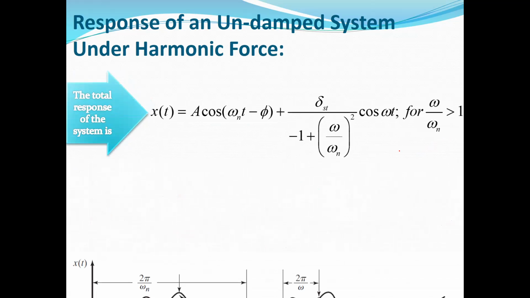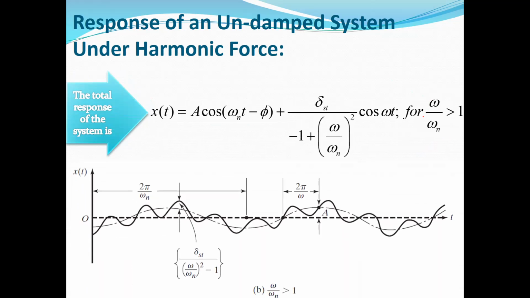And for the case when omega over omega n, or the frequency ratio, is more than 1, in this case omega is more than omega n, or the frequency of the excitation is more than the natural frequency of the system. And we can conclude, when omega is more than omega n, the period of the excitation is less than the natural period of the system.